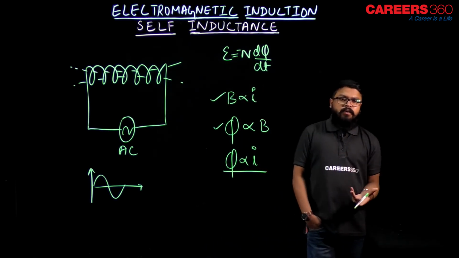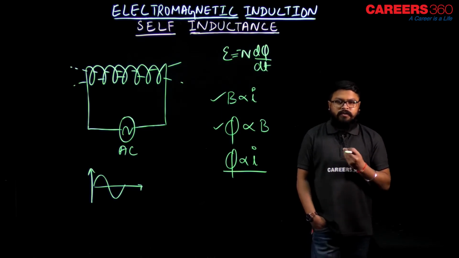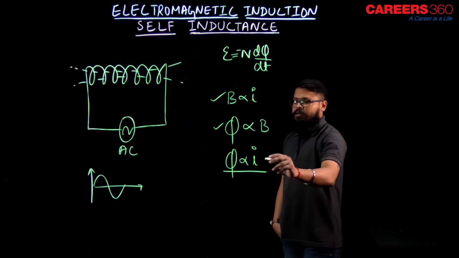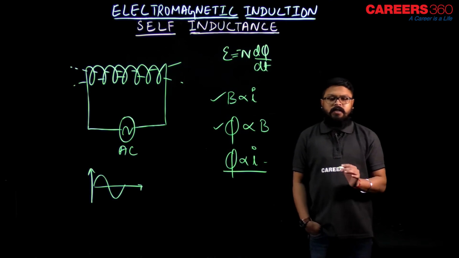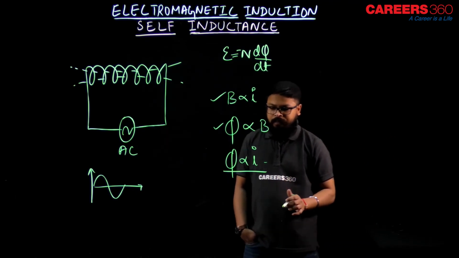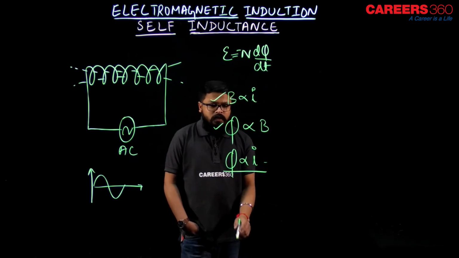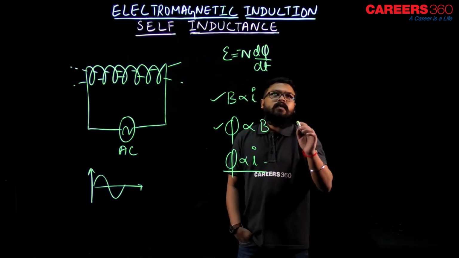So if phi is directly proportional to I, it means the magnetic flux linked with itself because of its own current is directly proportional to the current through it. So removing this proportionality sign, what can we write?